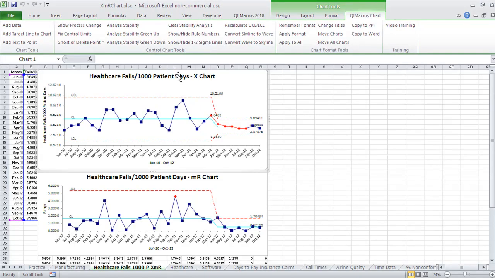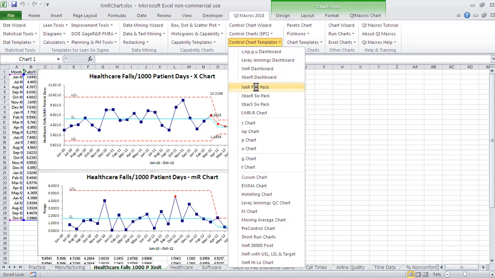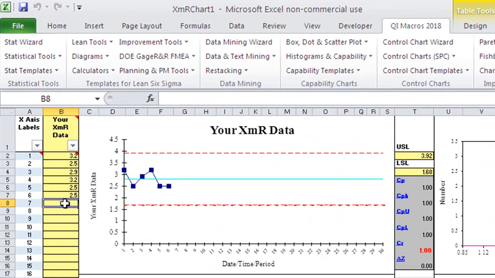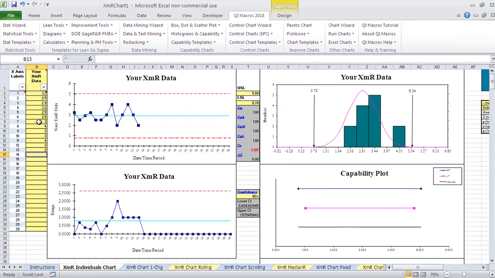Now this is another thing that separates the QI Macros from everyone else. So we have fill-in-the-blank templates for all of the charts. And so if you have data in your template, all you have to do is just start adding data to it. And your chart will grow automatically. Now this really makes it easy to manage your data month to month, week to week, whatever. You don't have to rerun charts like you have to do with a lot of other packages. You can just take one of our templates and fill in the blanks.